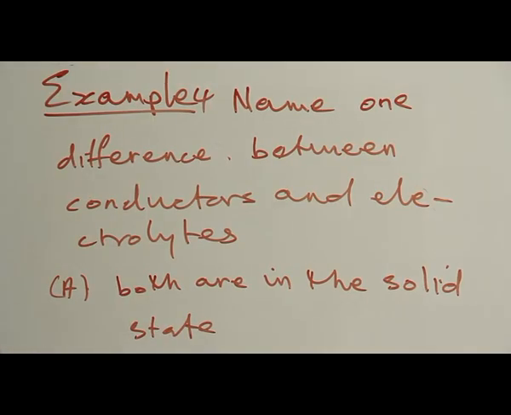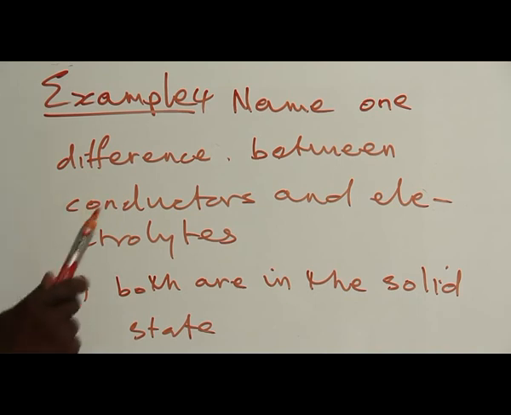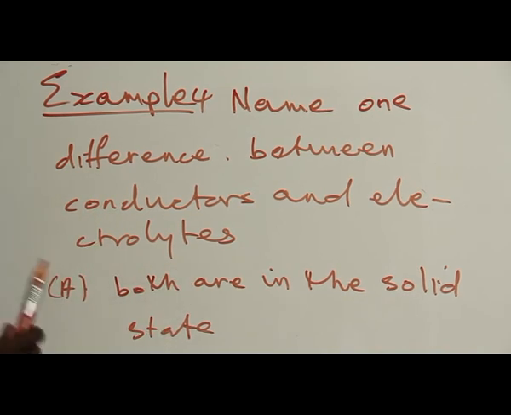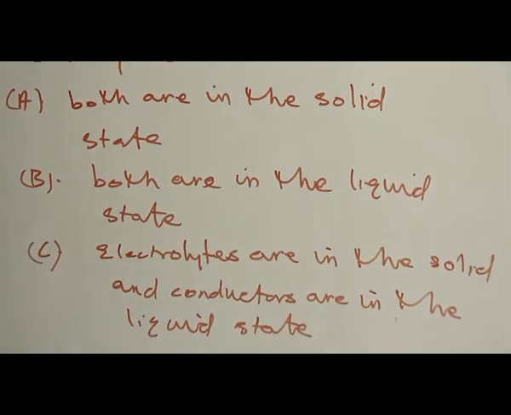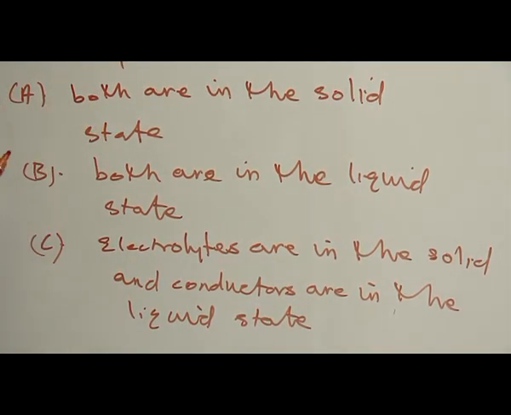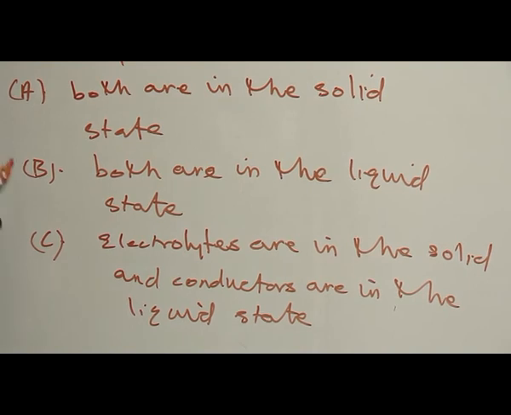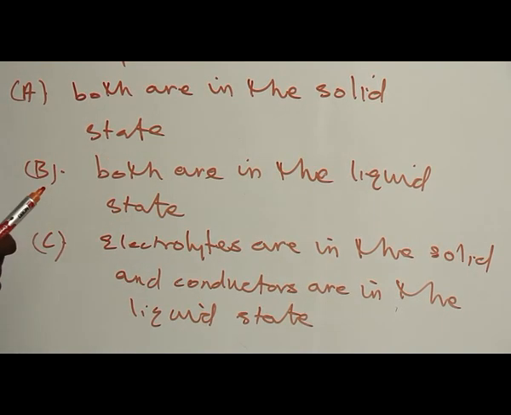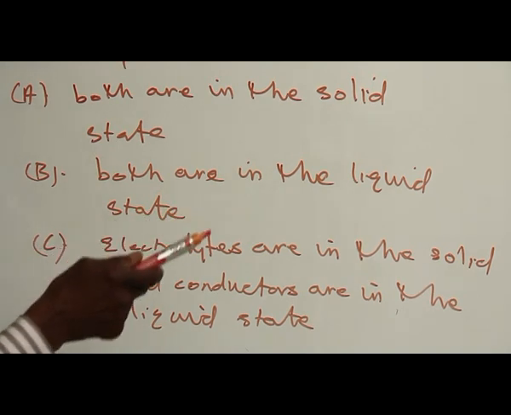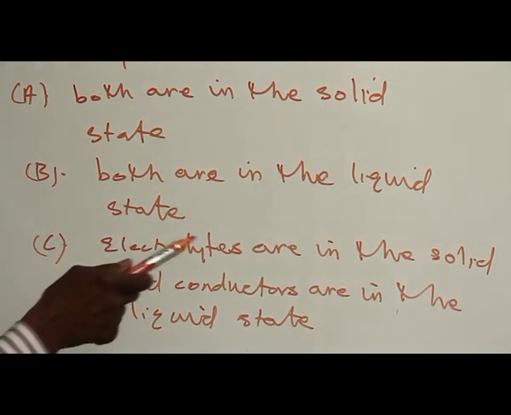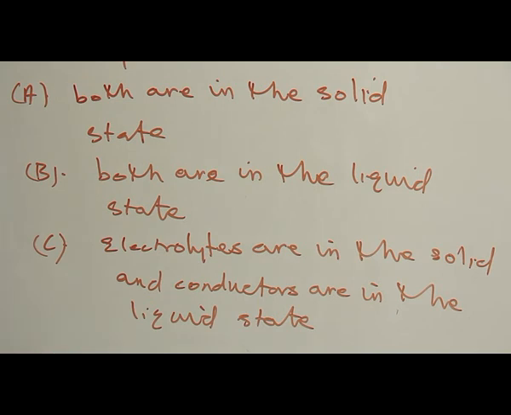Example 4. Name one difference between conductors and electrolytes. The options are: A. Both are in the solid state. B. Both are in the liquid state. C. Electrolytes are in the solid and conductors are in the liquid state.